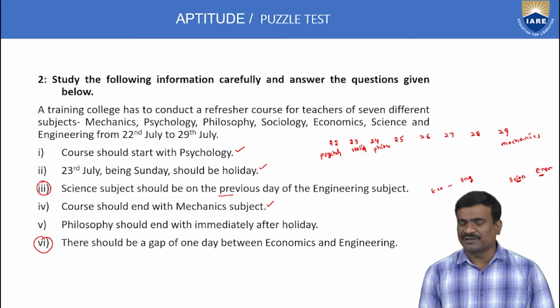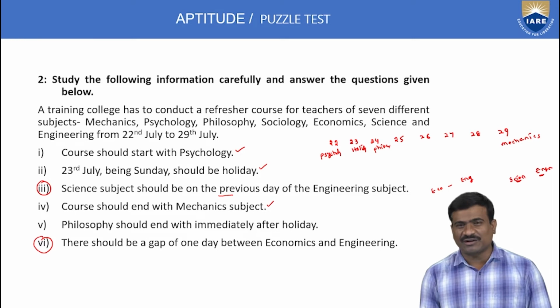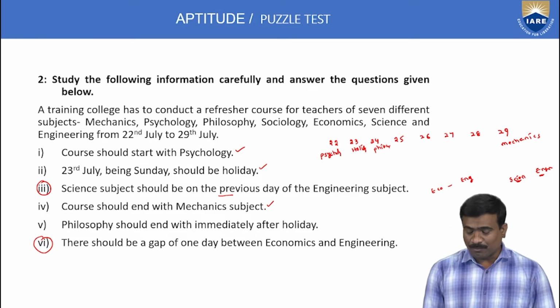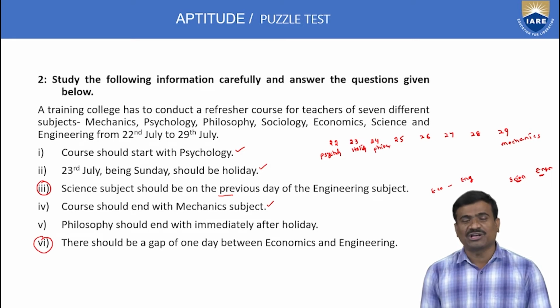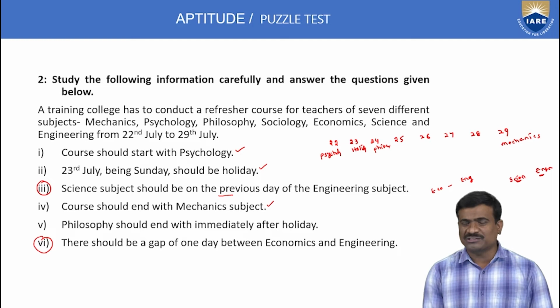Basic information: 22nd psychology, 23rd holiday, 24th philosophy, 29th mechanics. Pending only 25, 26, 27, 28. Pending subjects: economics, engineering, science and sociology, only 4 subjects.